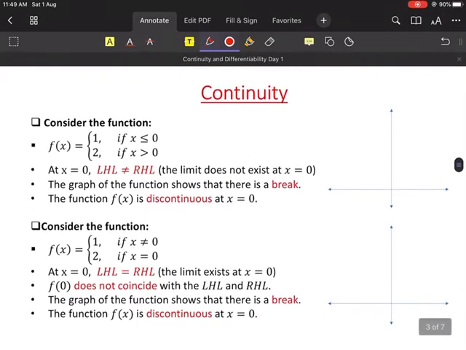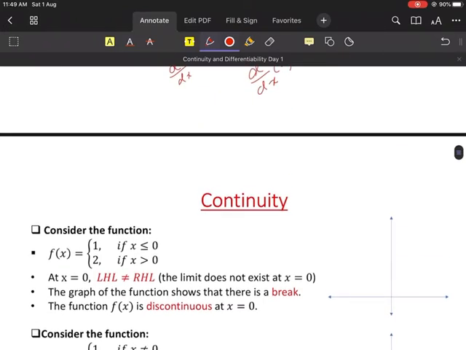So let's start this chapter. The chapter name is continuity and differentiability. Basically there are two things. One is continuity, and differentiability is something else. So first, let's learn what continuity is. What does it mean by continuity?